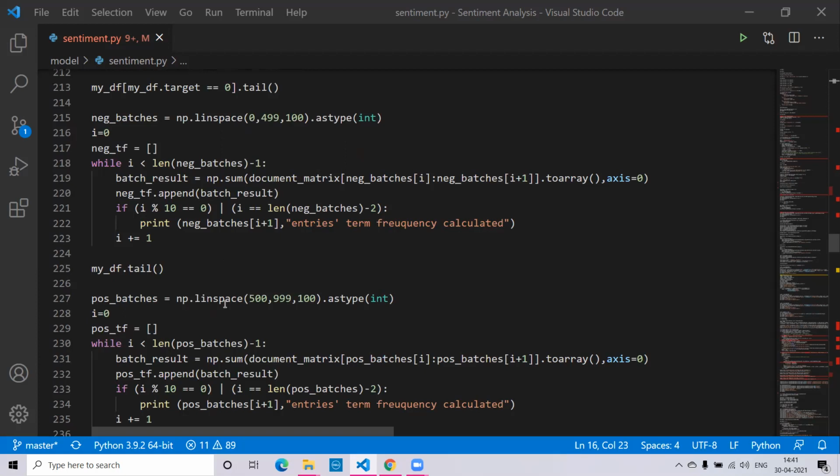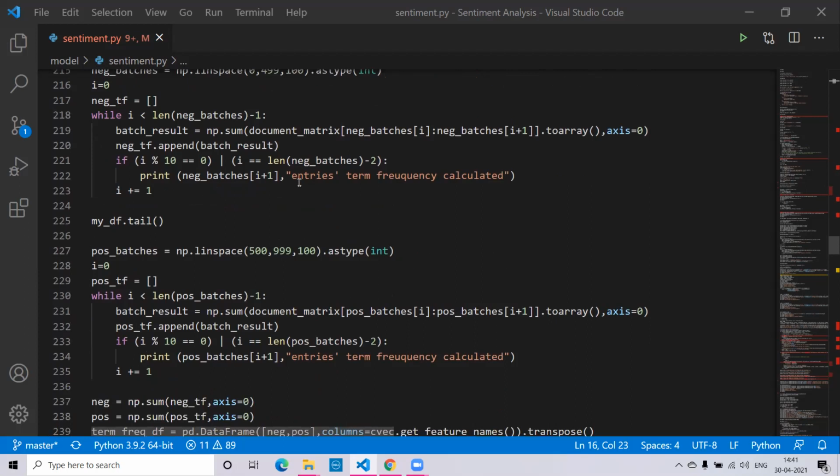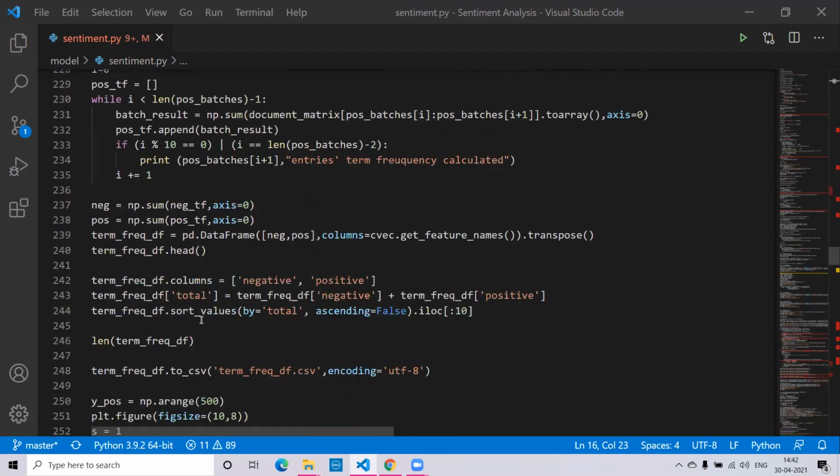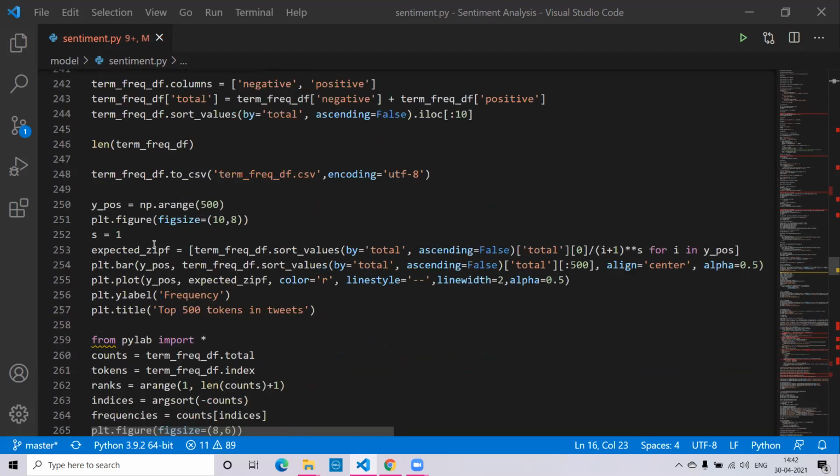That is the frequency of the positive number of words occurring as well as the negative number of words occurring in the tweets. And then we have also printed the term frequency calculated for both the positive as well as the negative batches. Then we have clearly found the frequency of both divided positive and negative and stored it in the term frequency data file.